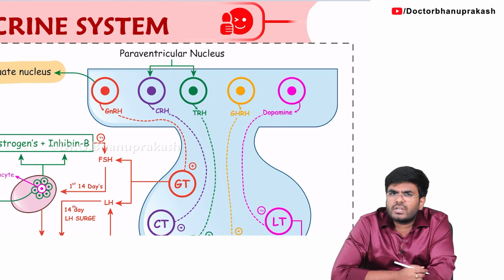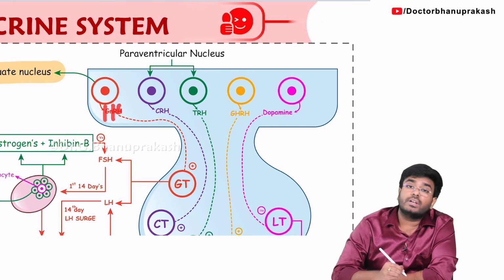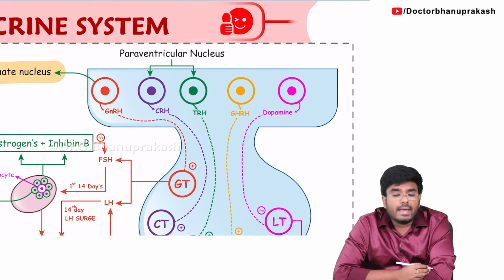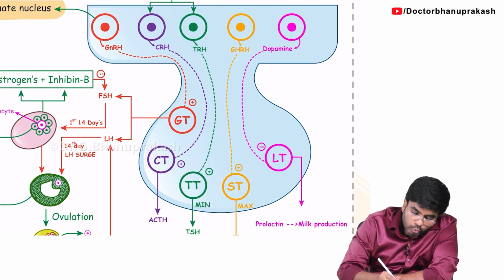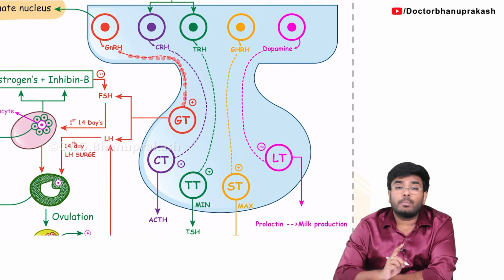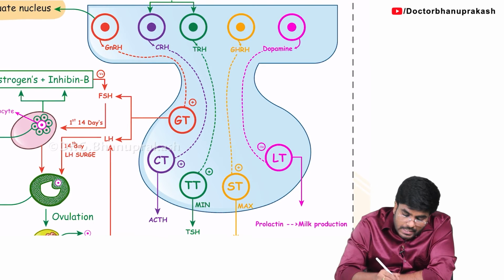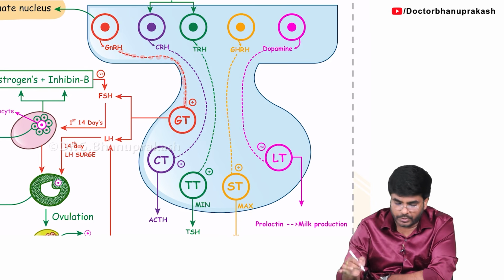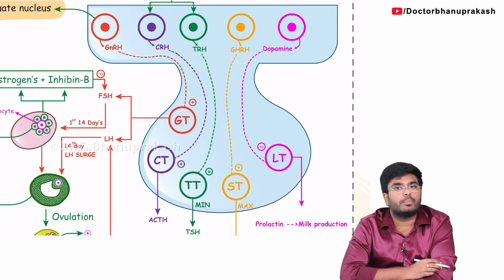So, now tell me, where is the GnRH coming from? GnRH stands for the gonadotropin releasing hormone. The gonadotropin releasing hormone is coming from the arcuate nucleus. This GnRH, through the hypothalamo hypophyseal portal blood vessels, is coming down to the anterior pituitary. The structure which I am showing here is the anterior pituitary.